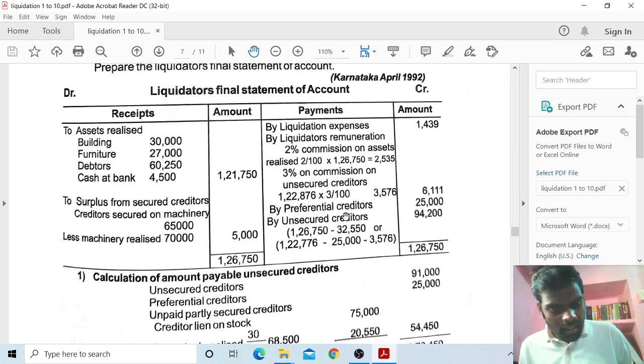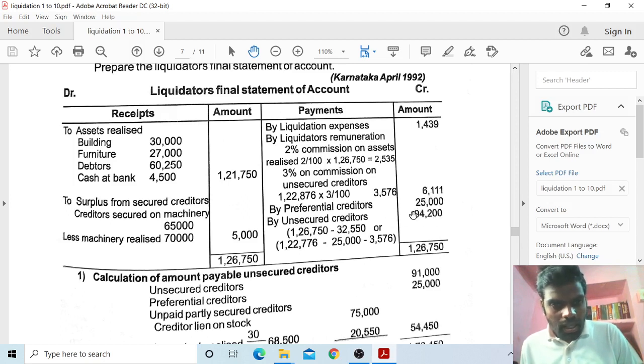Next, preferential creditors, minus 3,576. Remaining balance is 1,19,200. Preferential creditors are 25,000. Next, unsecured creditors are 94,000.